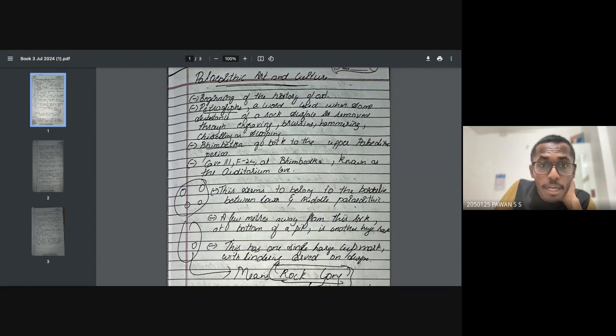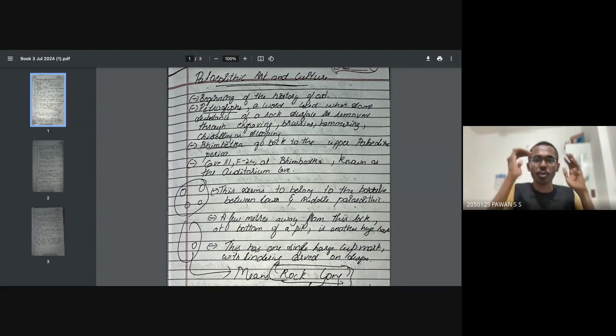Now, petroglyphs: a word used when some substance of a rock surface is removed through engraving, bruising, hammering, chiseling, or scooping. I'll explain what this entire concept is about, but let me start with the pointers so that you can reiterate what I'm explaining over a period of time. Bhimbetka goes back to the Upper Paleolithic period.